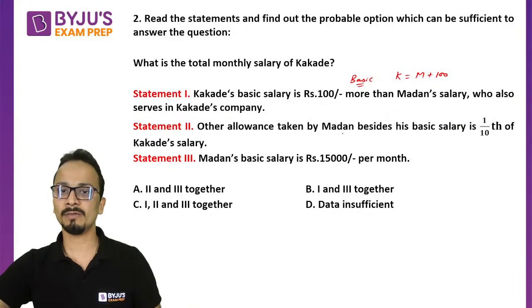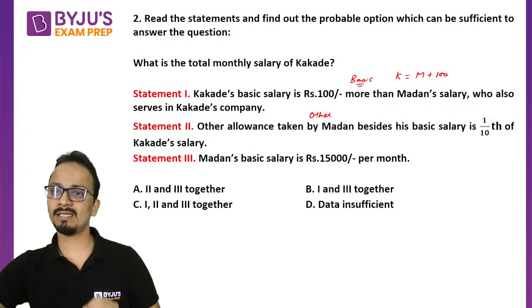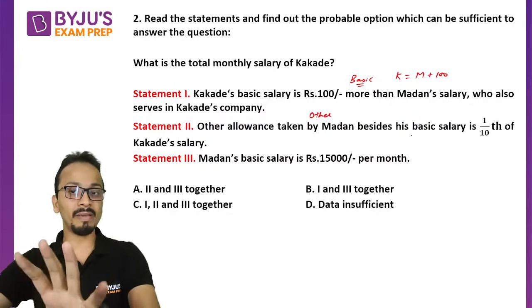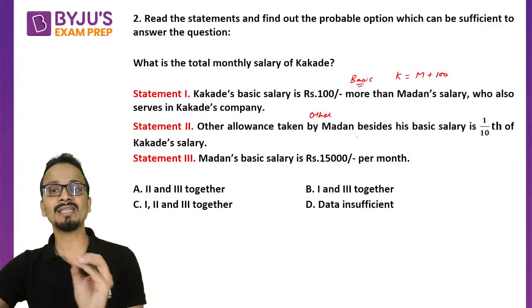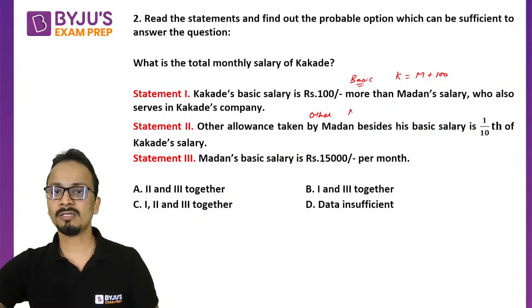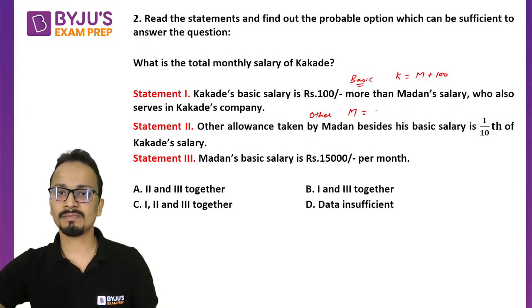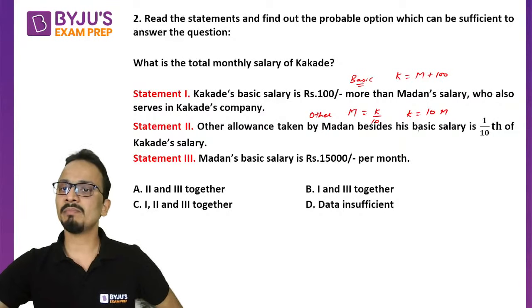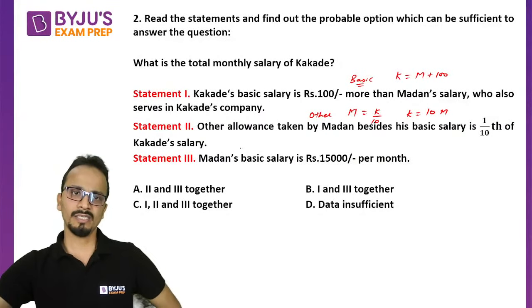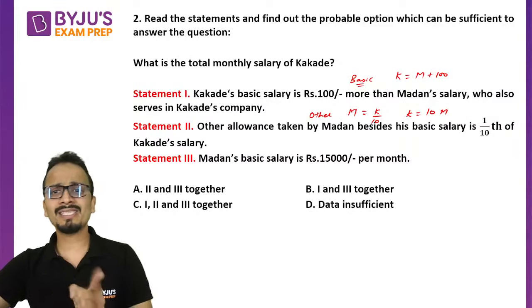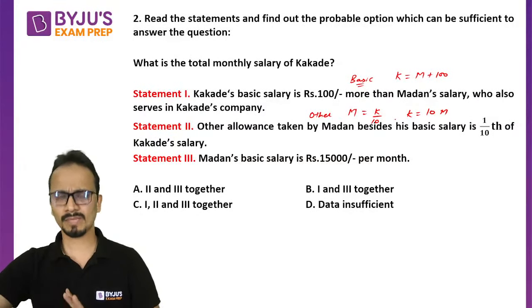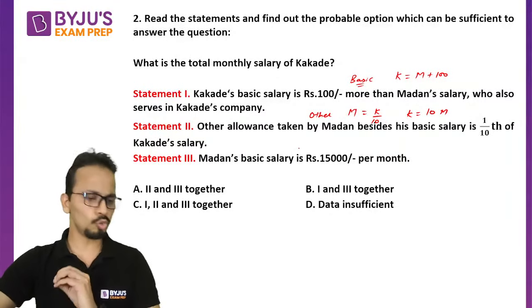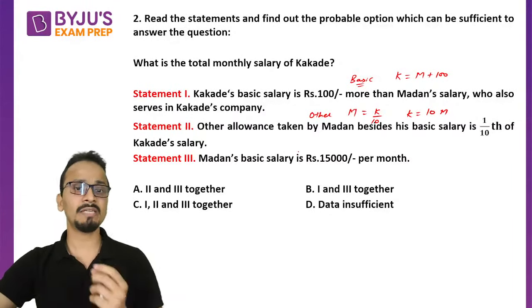So other allowances taken by Madan, the other part taken by Madan besides his basic salary. So clearly it is mentioned here. So allowances other than basic salary of Madan is 1/10 of Kakade's. So Kakade's other allowances will be 10 times that of Madan. So other allowances taken by Madan besides his salary is 1/10 of Kakade's salary. Now the relation of other allowances is given but there is no value here. Okay, so let's move further. So statement number 2 also will not give the answer. All right, statement number 3.